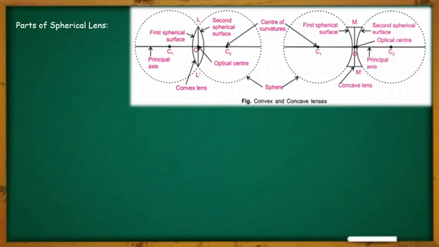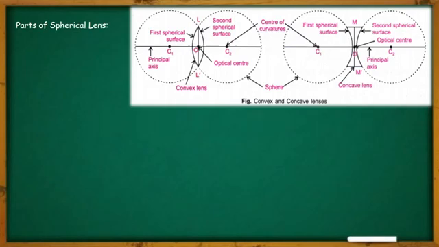Each lens has two centers of curvature, because the lens is part of two different spheres. It also has an optical center that is noted as O, and a principal axis. Principal axis is the axis which passes through the optical center and the two different centers of curvature.